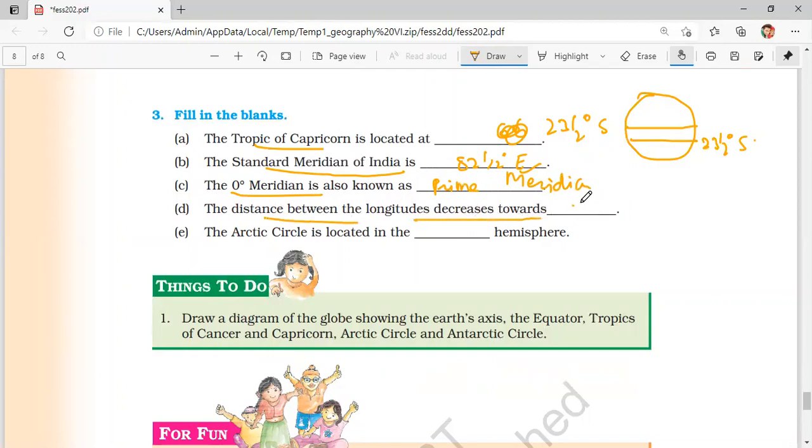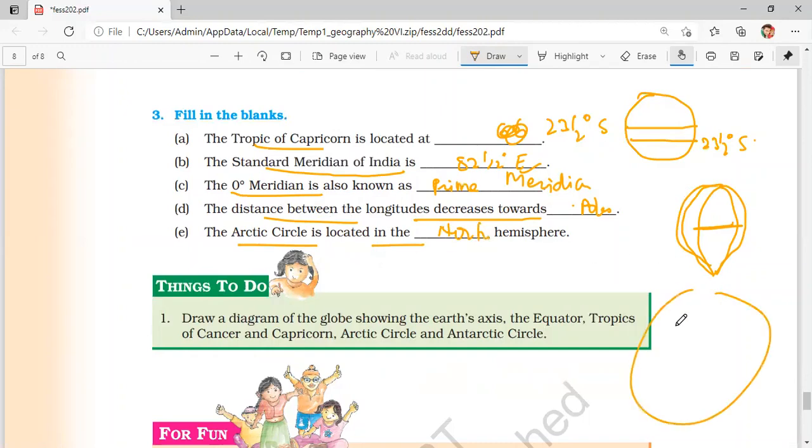We have already studied in a very detailed form. It decreases towards poles because it emanates from pole and terminates at the pole. So in the middle, we have the widest distance between two longitudes. The Arctic Circle is located in the northern hemisphere. As we know, the Antarctic Circle is located in the southern hemisphere. This is Arctic Circle, this is Antarctic Circle.